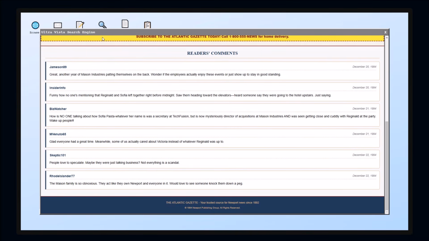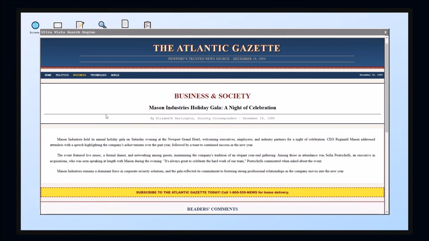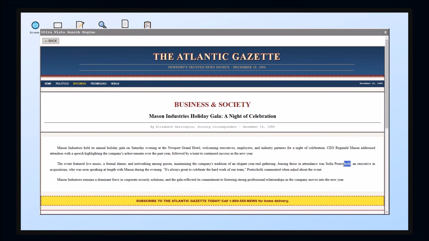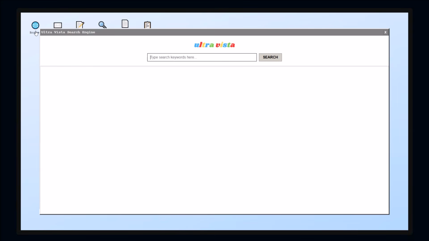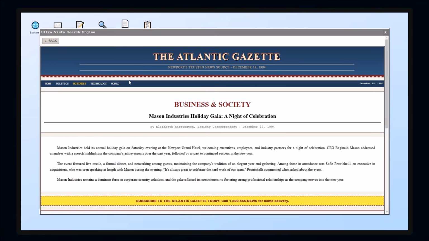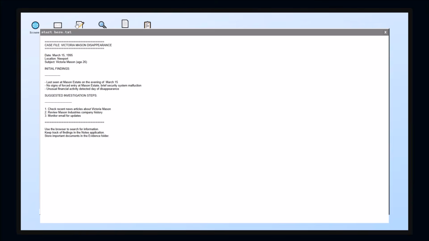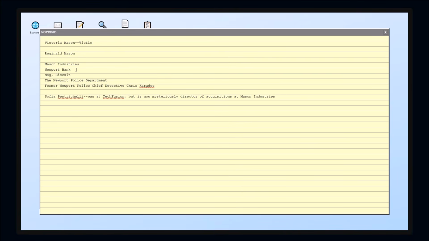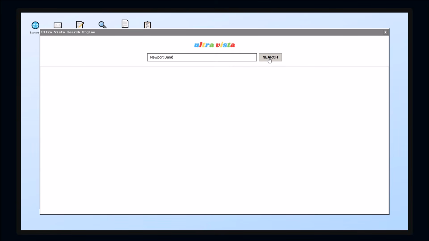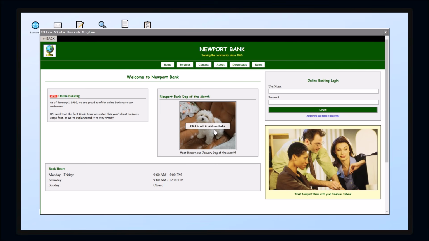No picture of him, though. Alright, let's see what Sophia... Let's copy-paste her name, because there's no way I can spell that correctly. Nope, same exact thing. So my notes, Newport Bank, have I thoroughly checked that? Add the dog to the evidence folder, definitely.